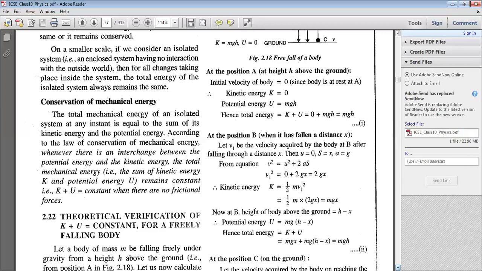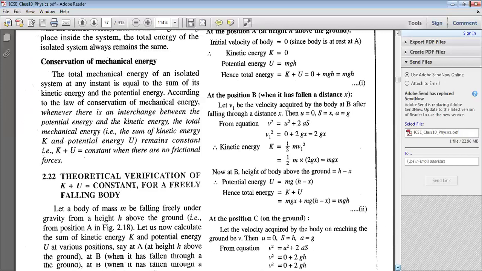If potential energy decreases, obviously it does not get destroyed, it gets converted to kinetic energy. So if K plus U is equal to constant, this means if K decreases, then U will increase, or if U decreases, then K will increase. In this way, the sum total of K plus U always remains constant. But obviously, there must not be any frictional force present in this case.